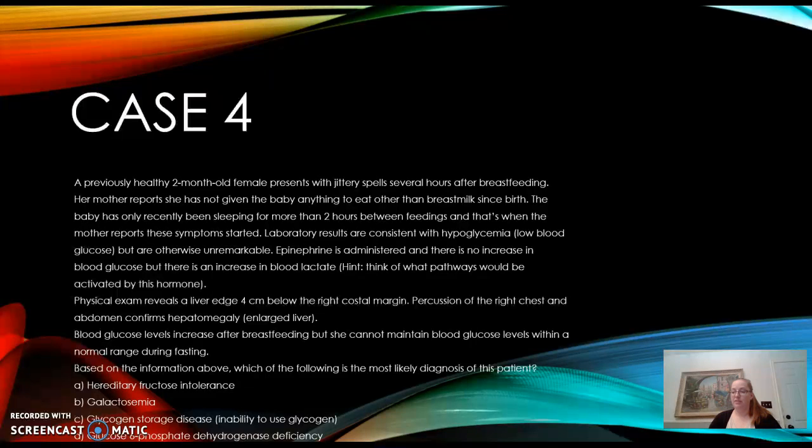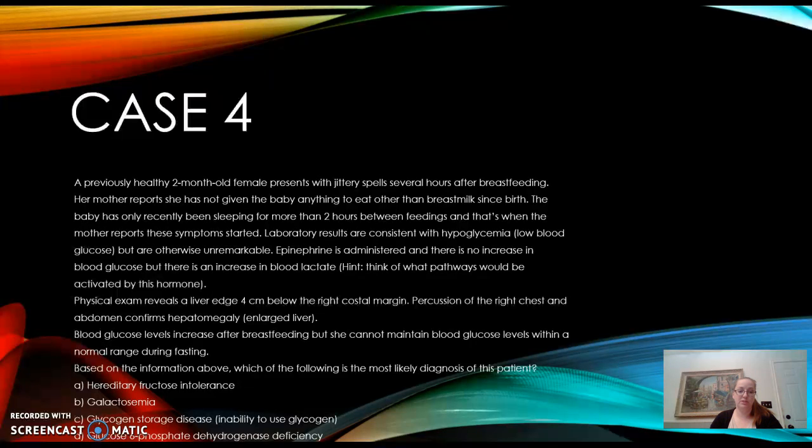Physical exam reveals a liver edge 4 centimeters below the right costal margin, and percussion of the right chest and abdomen confirms hepatomegaly. Blood glucose levels increase after breastfeeding, but she cannot maintain blood glucose levels within a normal range during fasting. So based on this information, which of the following is the most likely diagnosis?